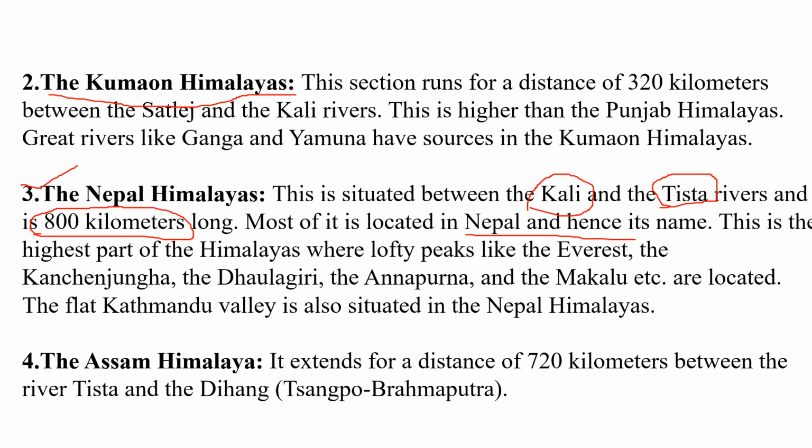And last, the Assam Himalaya, the fourth division of the Himalaya. It extends 720 km between the river Tista and Dihang, also known as the Siang or Brahmaputra. So Punjab Himalaya, Kumaon Himalaya, Nepal Himalaya and Assam Himalaya are the four major divisions of the Himalaya.